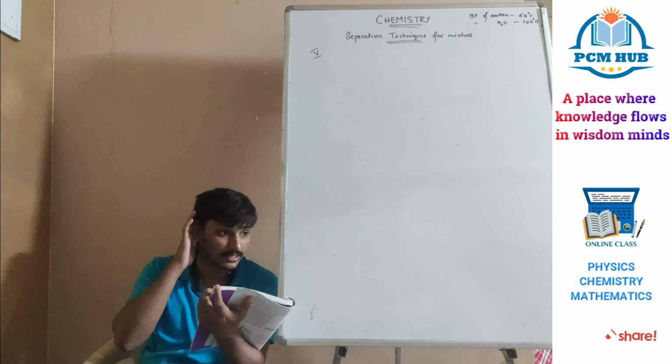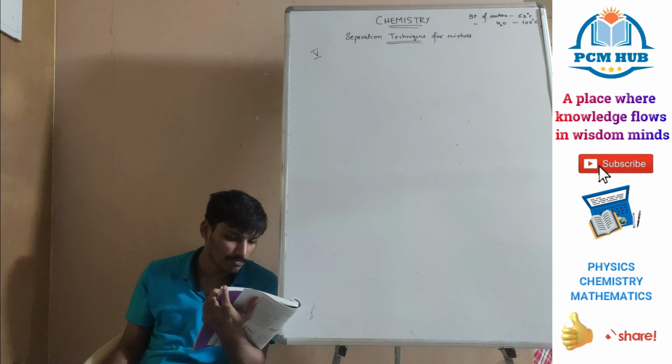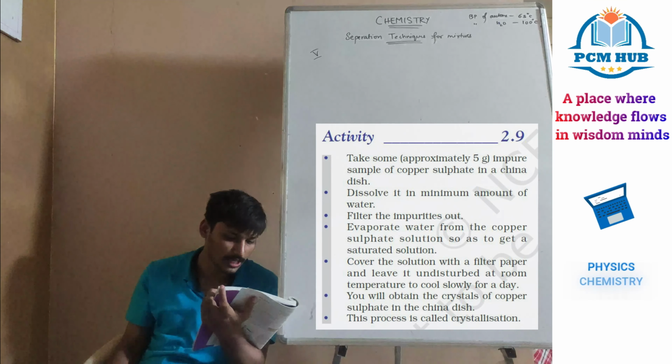Now let us come to the next separation technique. This is the 7th one, you write that as 7. Now this is the 8th one we are going to discuss. How to obtain pure copper sulfate from an impure sample.